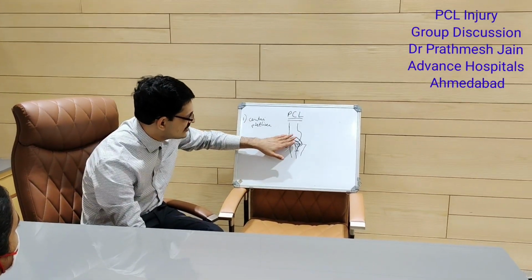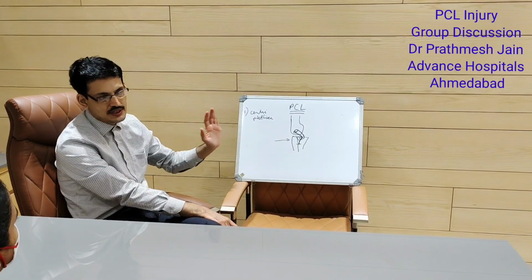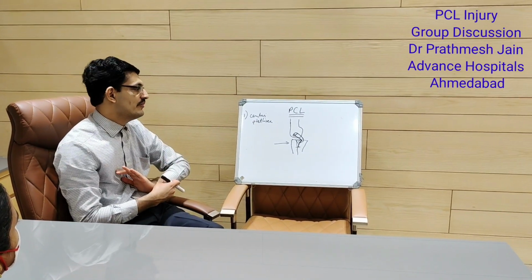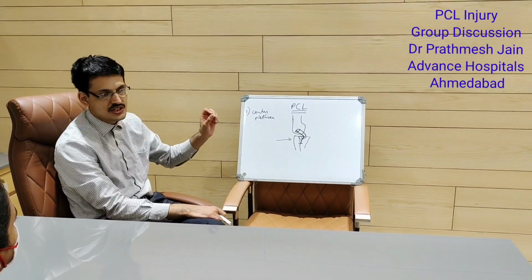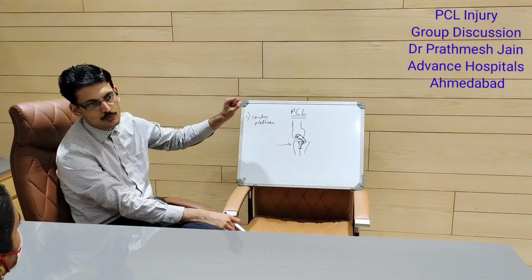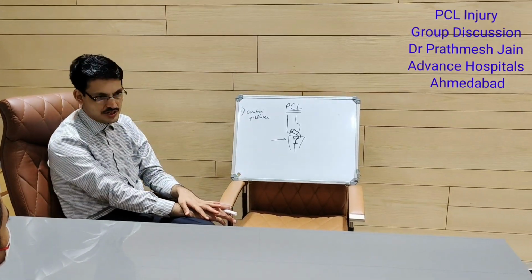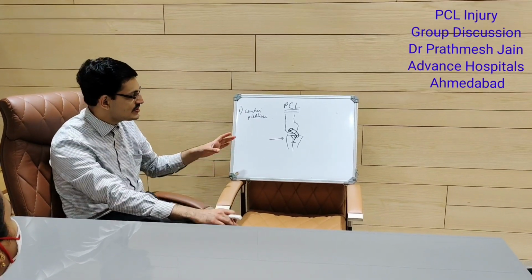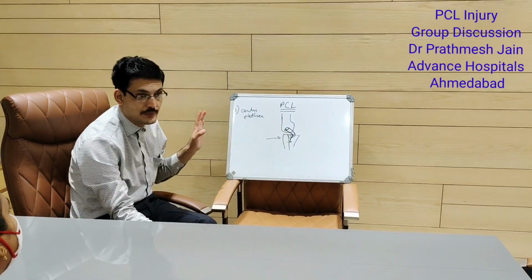So whenever there is an injury, there will be some healing and you will be seeing some ligament remnant there. Ligament reconstruction was the surgery which was described earlier, and previously, people used to debride the PCL and then reconstruct it. Now, because we have seen that this is a very good ligament and in most cases it is intact, we don't touch the ligament.